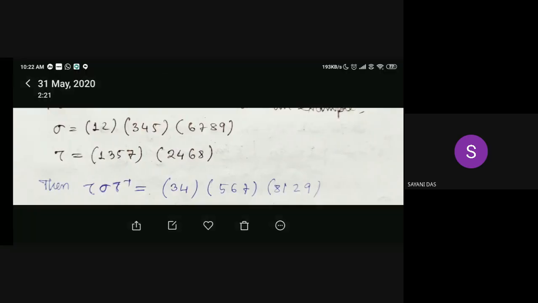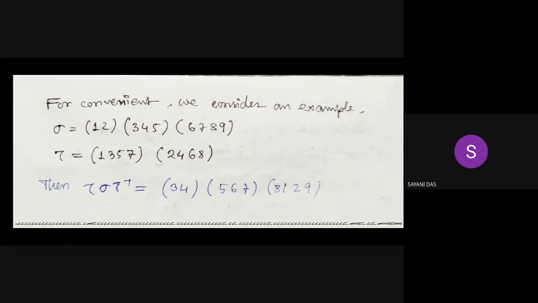For clarity, we consider an example. How do we apply it? Suppose sigma is equal to (1, 2, 3, 4, 5, 6, 7, 8, 9) and tau is equal to (1, 3, 5, 7, 2, 4, 6, 8). What will tau sigma tau inverse be? It is just the image of the elements of sigma under tau.